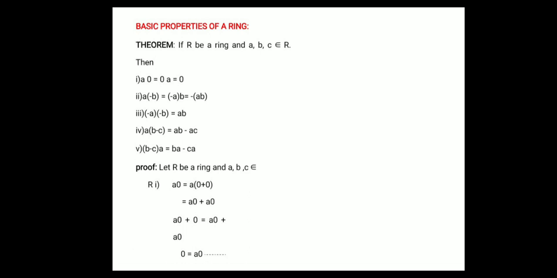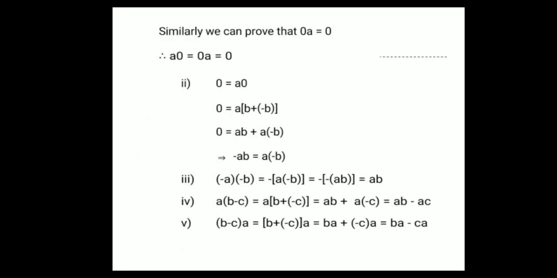Third line: adding a·0 on the left side, a·0 + 0 = a·0 + a·0. By using the left cancellation law, a·0 is cancelled, then 0 = a·0. Similarly, we can prove that 0·a = 0. Therefore, a·0 = 0 = 0·a.